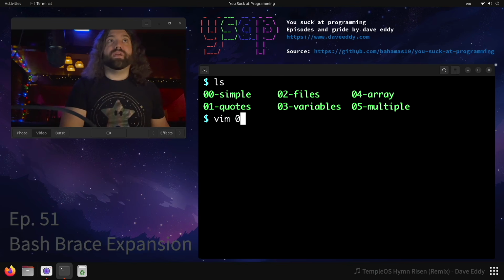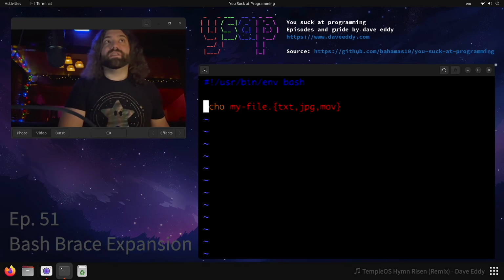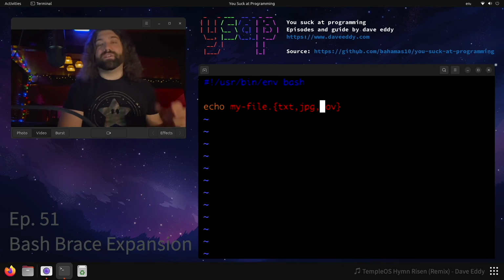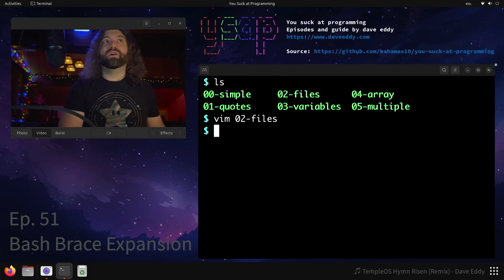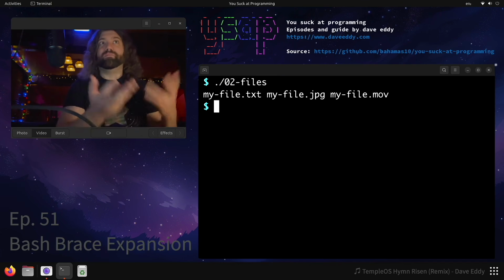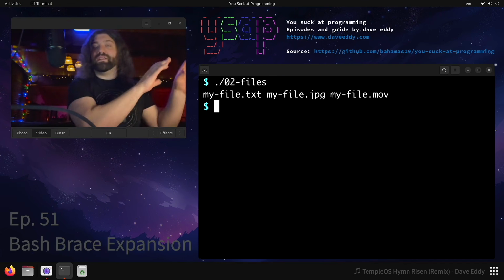So what else do we have? We have files. This is super useful if we have file names, like myfile.text, JPEG, movie. Say we have something like a YouTube video where we have a text description, a JPEG for the thumbnail, and the MOV file for the actual movie file. Well, we can run this, and when we print it, we get those 3 different files. We've expanded into 3 different things.